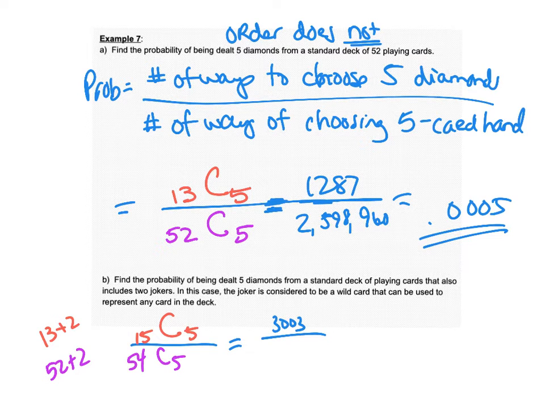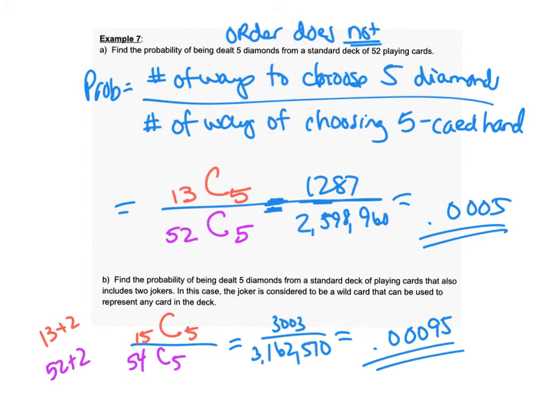So when we get this, it will be 3,003 over 3,162,510, which is 0.00095. So that's your probability for that.